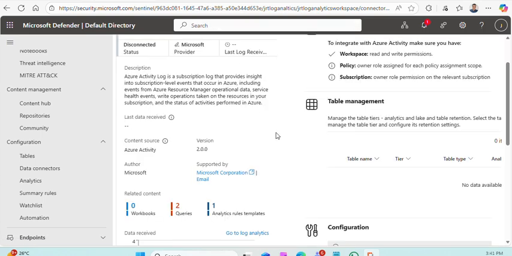Okay, now let's go back and install another data connector.